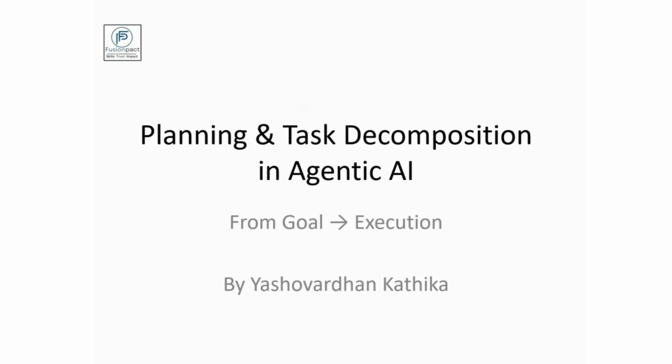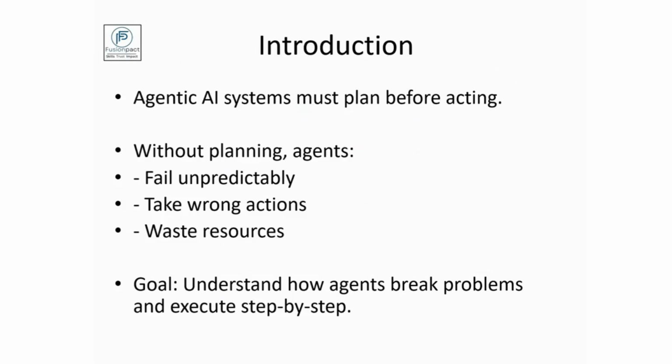Most importantly, we should know why these agents fail most of the time when we give the prompt. Agentic AI systems must plan before acting. Without planning, agents may fail. They may run into different anomalies, take the wrong actions, and waste resources like tokens.